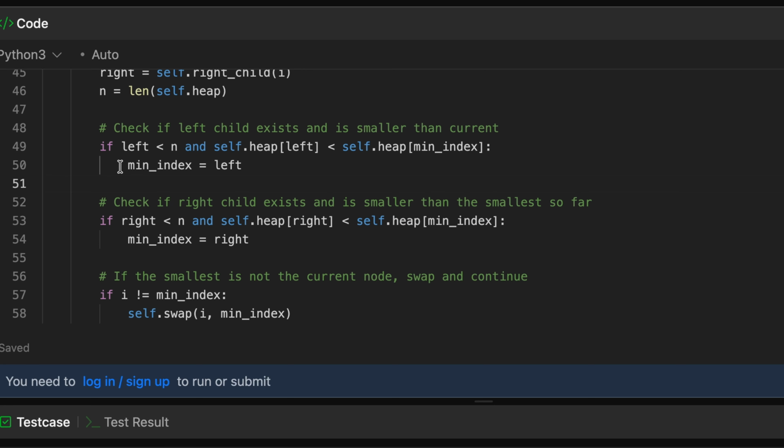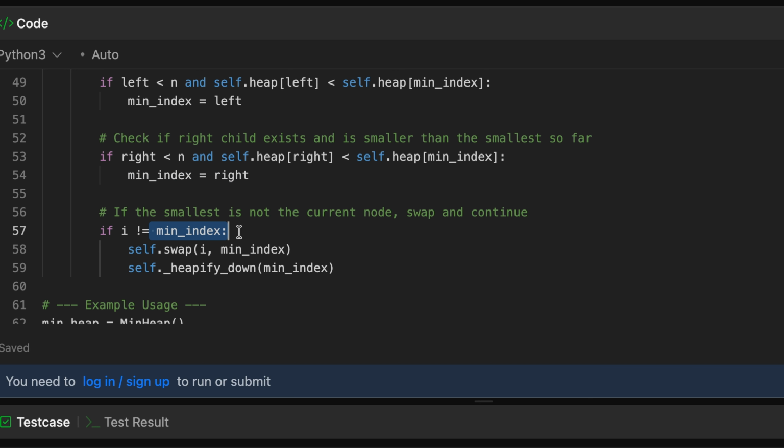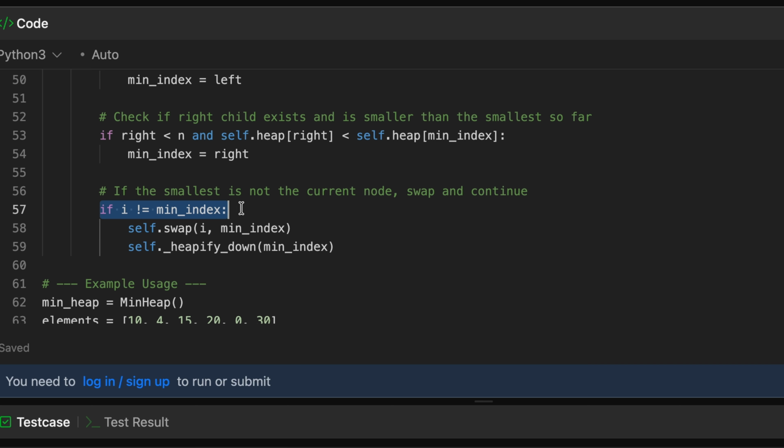That means even after updating the minimum index here, we are again checking it with the right element. So if the element at the right index is still less than the element at the minimum index, then we will simply update the minimum index again. Then we will check if the minimum index is not basically the same as I. Then we will simply swap I with minimum index, and we will again call the heapify down function on this new minimum index. It's a recursive call. If it is not true, that means we have made sure that the current heap is a min heap again, and we will simply exit this function.